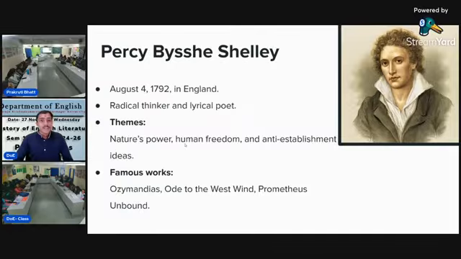Percy Bysshe Shelley. Percy Bysshe Shelley was also a famous poet of the second generation romantic poets. He was born on 4th August 1792 in England, and he was a radical thinker and lyrical poet. He was also famous as Mad Shelley because of his ridiculing approach in poetry, and he used themes in his work like nature's power, human freedom, and anti-establishment ideas. His famous works are Ozymandias, Ode to the West Wind, and Prometheus Unbound. These are the famous works of Percy Bysshe Shelley.